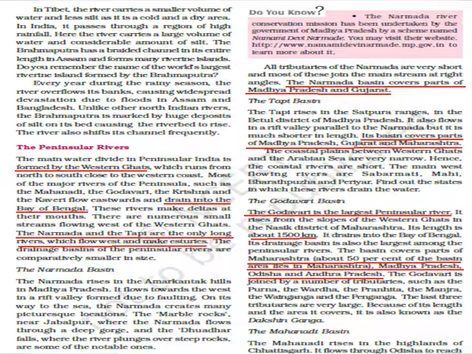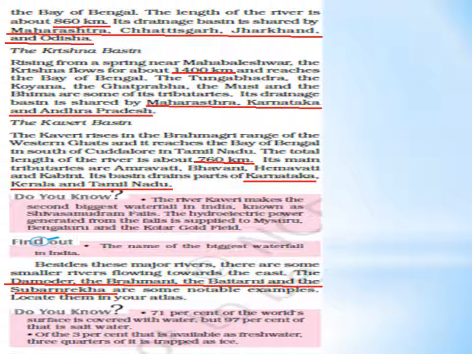Next, we have the Mahanadi Basin. It rises in the highlands of Chhattisgarh and flows to the Bay of Bengal. The length of the river is 860 kilometers, and the area it covers is Maharashtra, Chhattisgarh, Jharkhand and Odisha. Then you have the Krishna Basin.